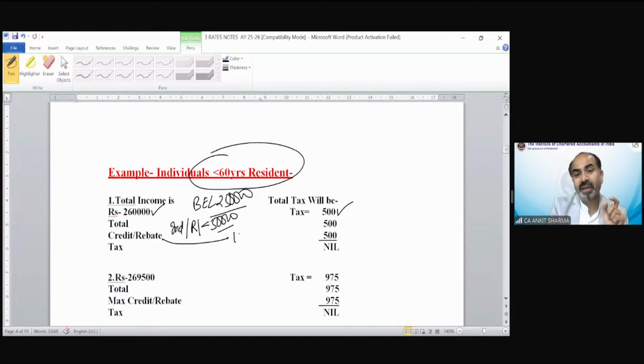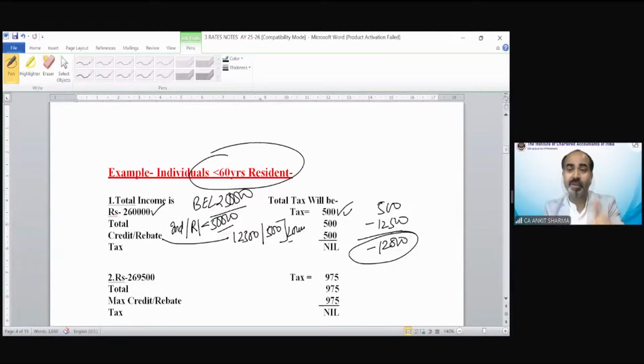Rebate says either 12,500 or the amount of tax, whichever is lower. The amount of tax is 500. That does not mean that you can take the rebate of 12,500 directly. In that situation, there would be negative 12,000, meaning income tax would pay you 12,000 rupees. That is not going to happen.